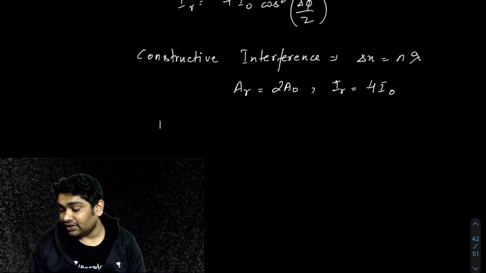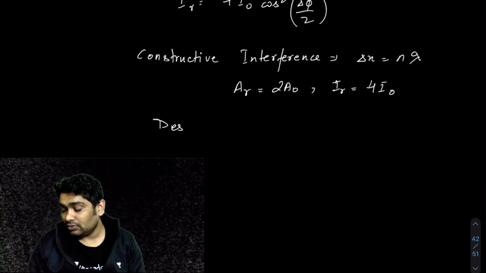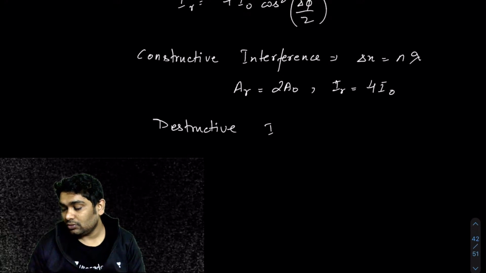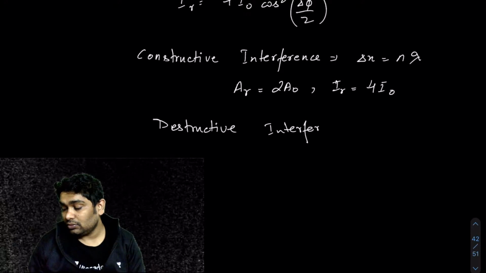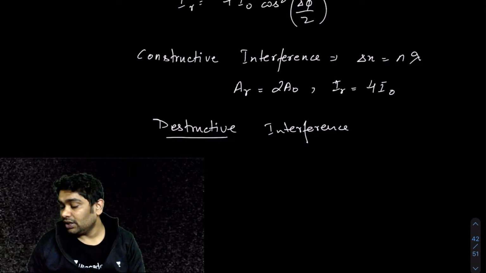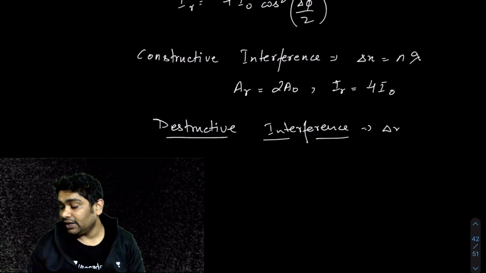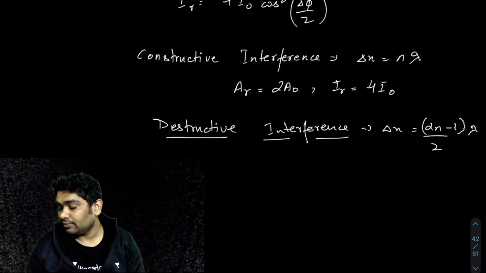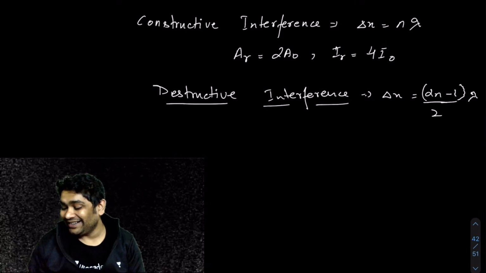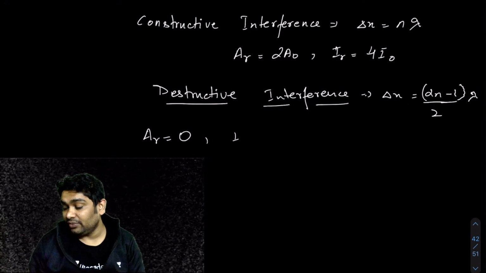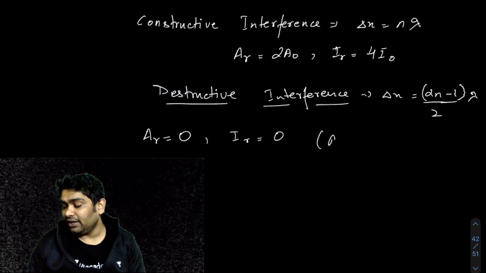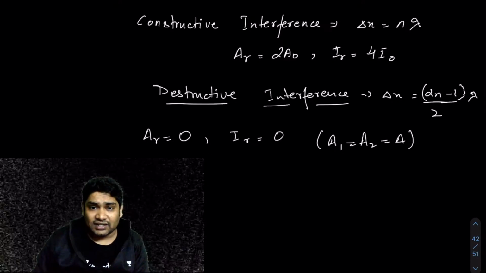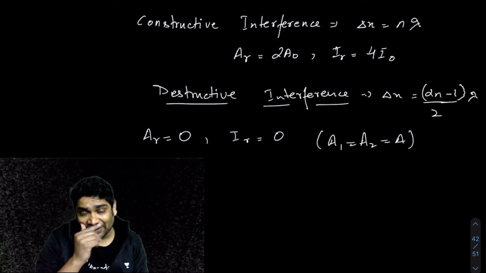For destructive interference, the condition was delta x equals 2n minus 1 by 2 lambda. So obviously A resultant here would be 0 and I resultant would be 0. This is assuming A1 equals A2 equals A. Otherwise, I told you. But in most cases, we will treat them as equal amplitudes only.